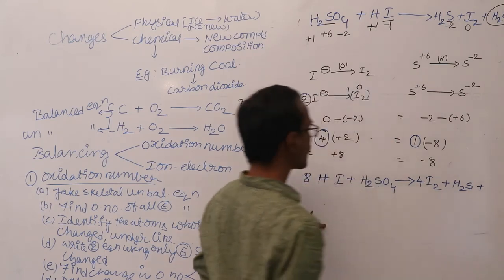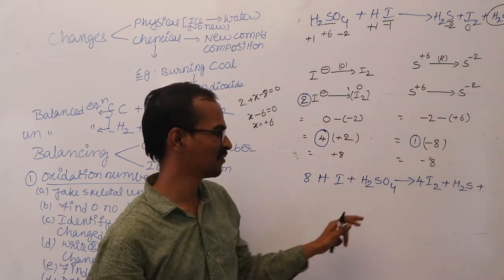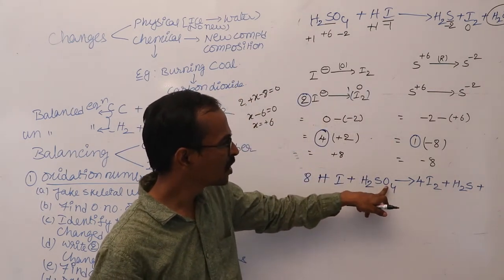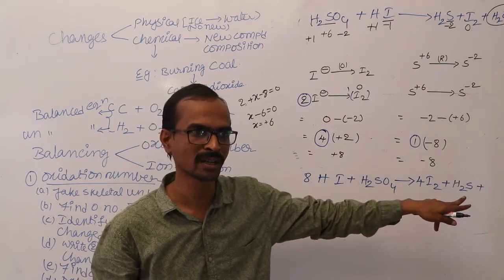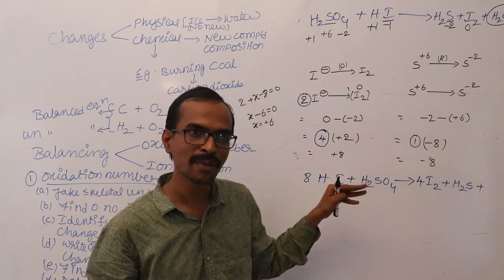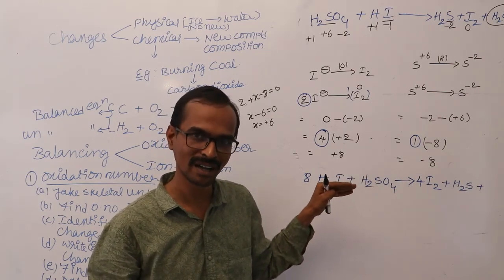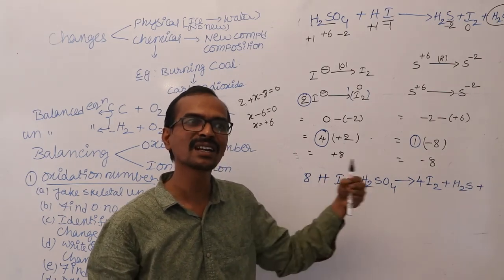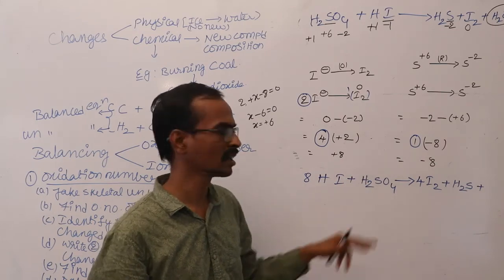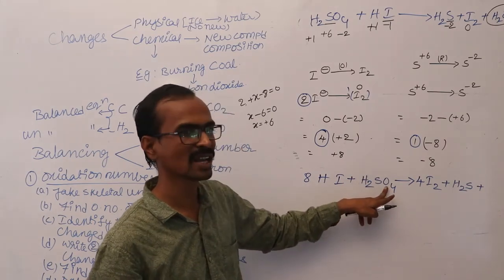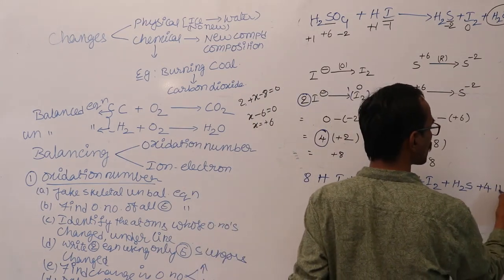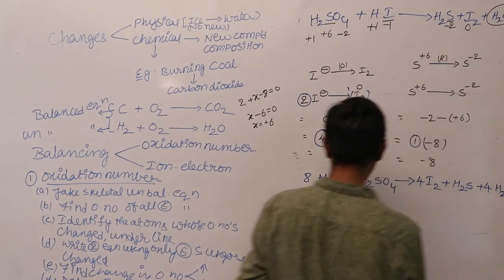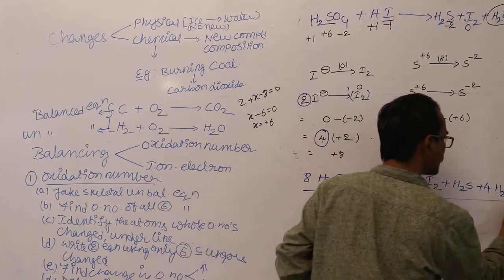Find the number of oxygen atoms that differ. Here you have 4 oxygen atoms, but no oxygen atom is reflected in the product. I told you the number of oxygen atoms that are deficient are reflected in the form of water in the product. As you have 4 oxygen atoms deficiency, you just write 4 water molecules in the product. Now this will be the balanced equation.